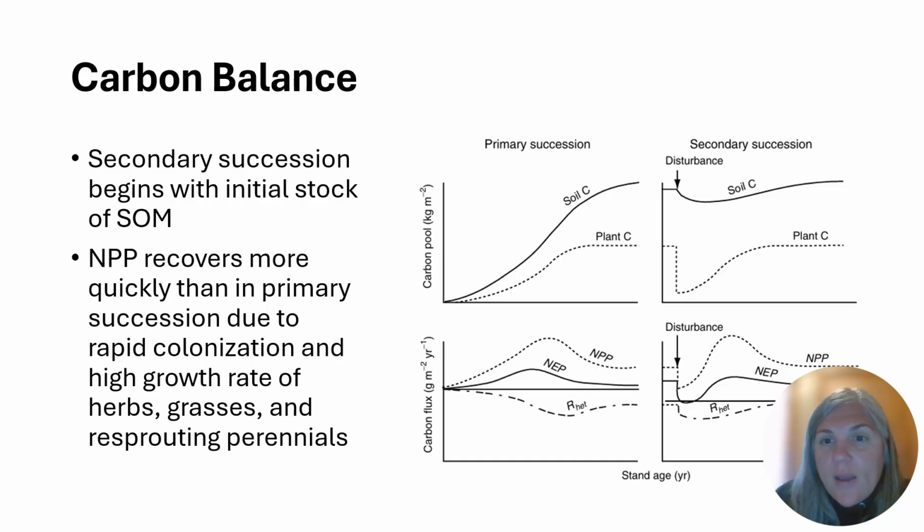So following disturbance, we still have some plant and soil carbon in there, depending on the type of disturbance. We could have lost more, like in a fire, more carbon in the plant material than below ground. But then we start to accumulate carbon within the system at a faster rate following secondary succession.